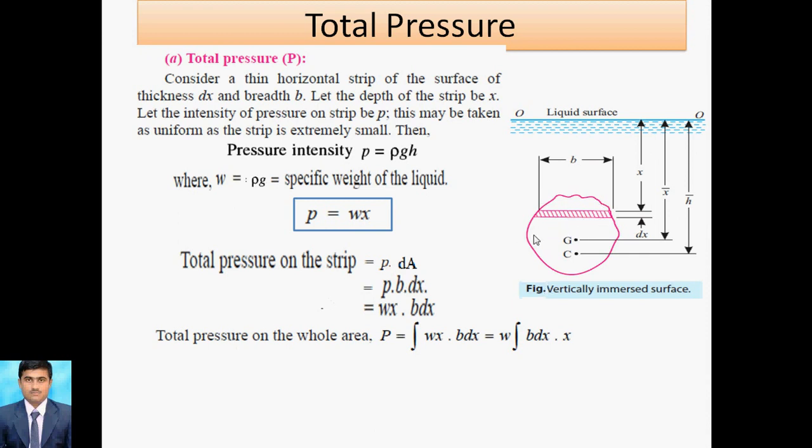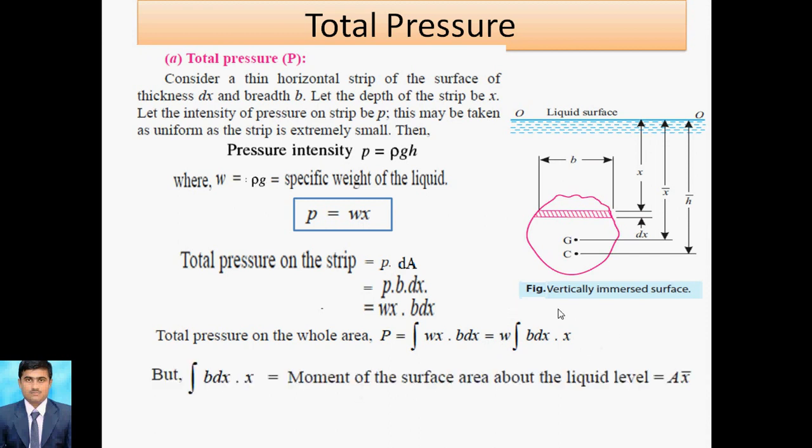Now we go for the whole area. What is the whole area for the total pressure? How can we calculate it? We integrate on both sides. So P is the integral of wx b dx. After integrating, this w is constant, because rho g is the specific weight, so it is overall constant. So w you can take outside, and the integration of b dx into x is nothing but the moment of surface area, because the area is there, and that's why x bar.